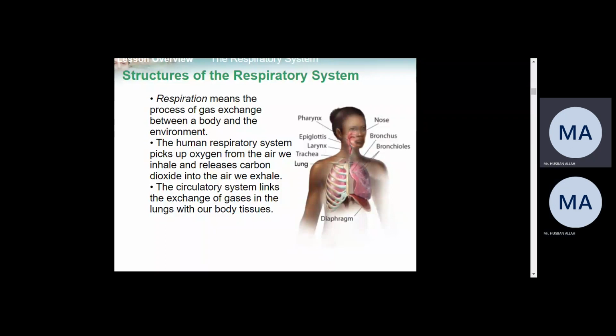When it reaches the lungs, the lungs take the carbon dioxide from the blood and give oxygen to the blood, and the blood goes back to the heart and from the heart to the body, right? The carbon dioxide which the lungs take from the red blood cells is expelled out from the body. This is the entire cycle which completes.